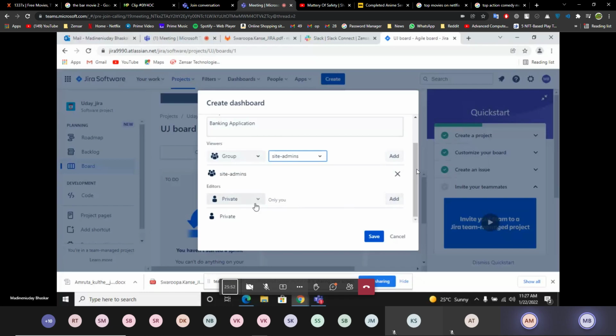Now save. If you want to add editors, then you add here that your group can be added or your organization can be added. Private only, I think this is good. Now save. Add.